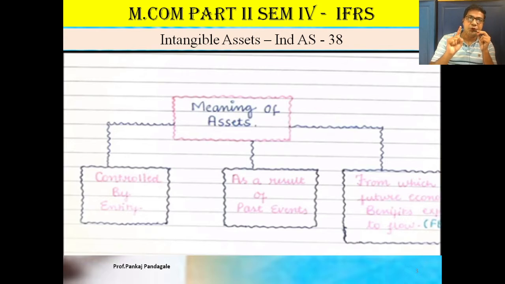If any particular asset is controlled by the organization or entity, and as a result of past events from which future economic benefit arises, such things are called an asset. So what do you mean by asset? Controlled by the organization, it is a result of a past event, and it is used for future economic benefit.